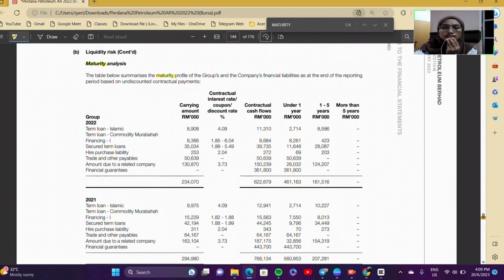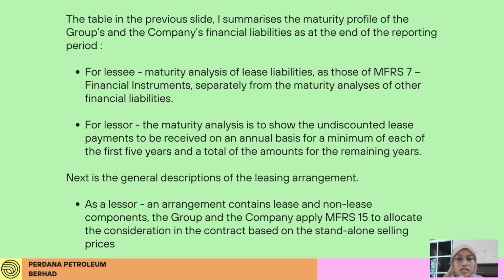The table below summarizes the maturity profile of the group and the company financial liabilities as at the end of the reporting period, based on lessee maturity analysis of lease liabilities as per MFRS 7. For lessor, the maturity analysis is to show the undiscounted lease payments to be received on an annual basis for a minimum of each of the first 5 years and a total of the amount for the remaining years.